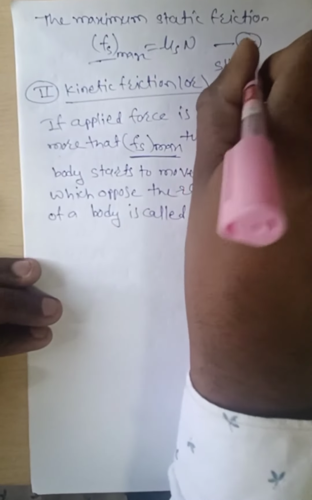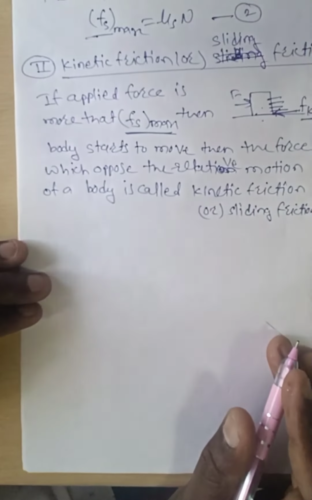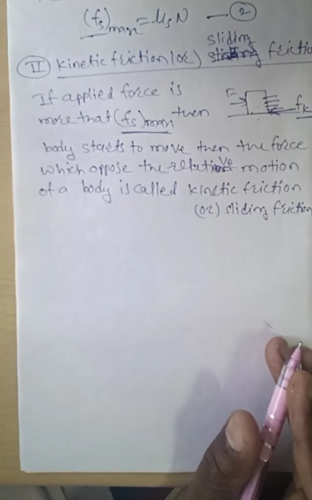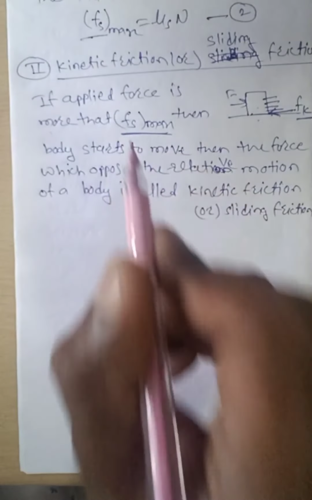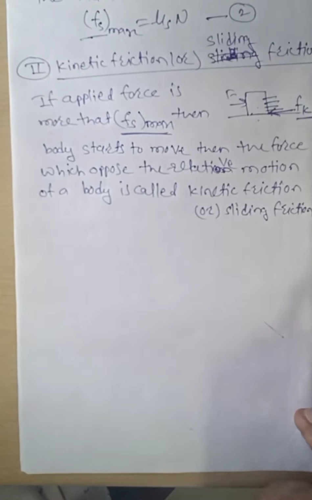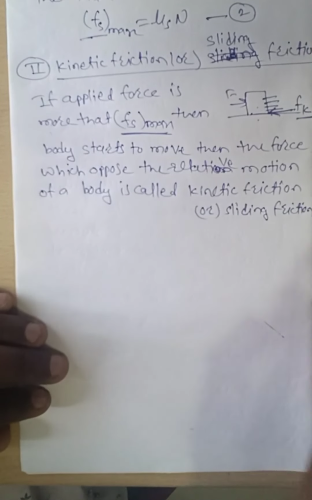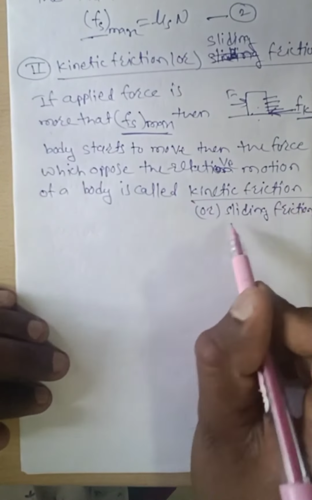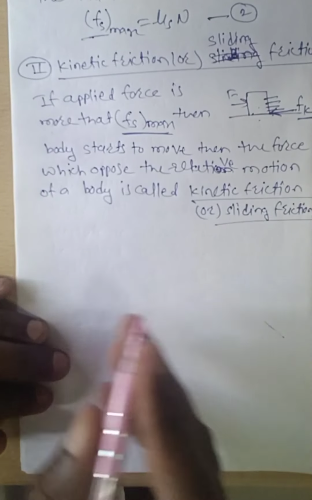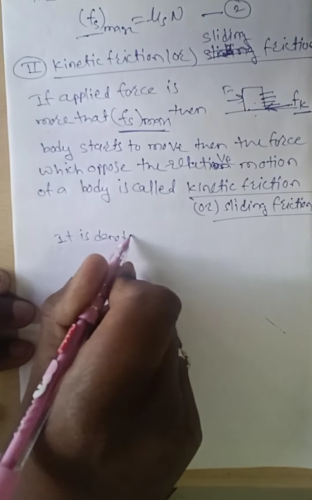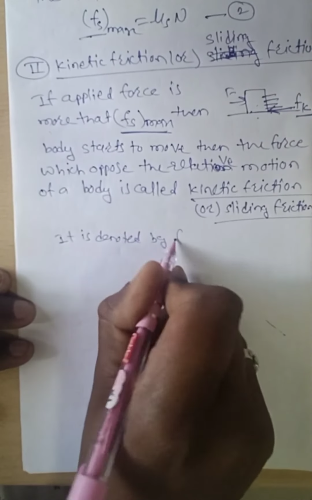That is sliding friction. If the applied force is more than the maximum amount of static friction, then the body starts to move. Then the opposing force when the body is in motion is called kinetic friction or sliding friction, and it is denoted by Fk.